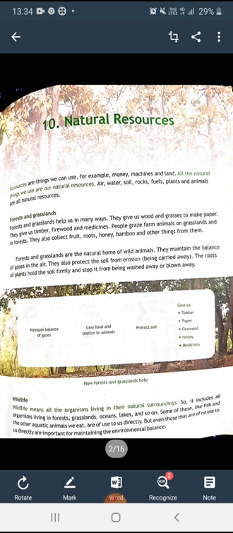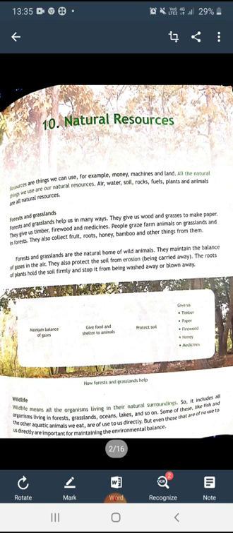In the last class, I had explained what natural resources are. First of all, I had told you what resources are. And natural resources means the resources gifted by nature. They are called natural resources. For example, air, water, soil, rocks, fuels, plants, and animals.